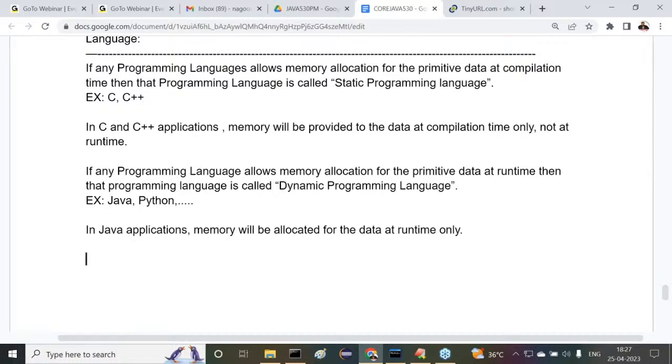So in Java, when objects are created, then only data is going to be created. It means objects are created at runtime in the case of Java, so memory will be created for the data at runtime only. Because of that reason, Java is a dynamic programming language. Are you following or not? Now we can understand this internal content clearly.